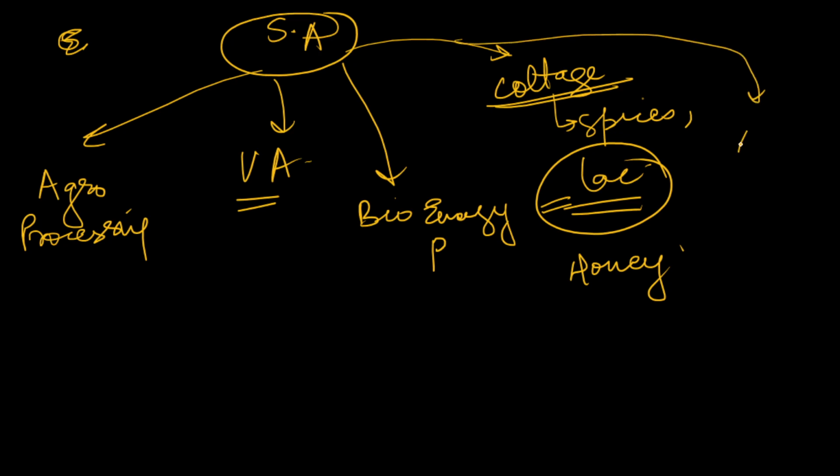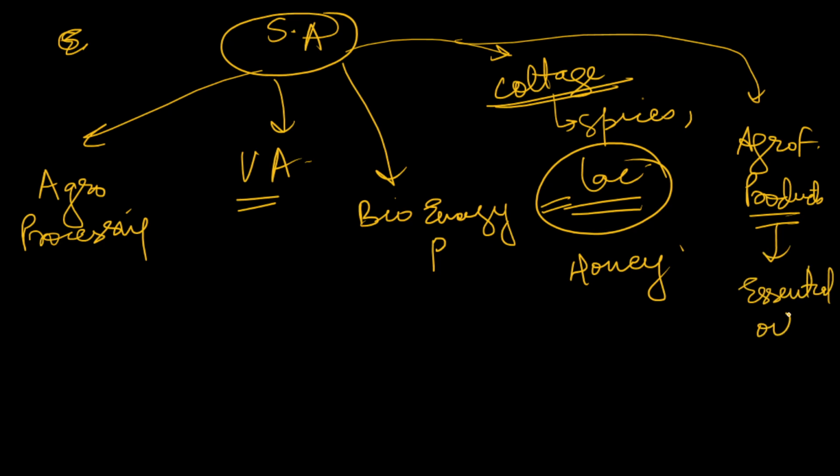Then agroforestry products will also come, such as producing essential oils, for example oil from arjun bark, and producing various kinds of herbal medicines. You can mention medicines from giloy and other things here.